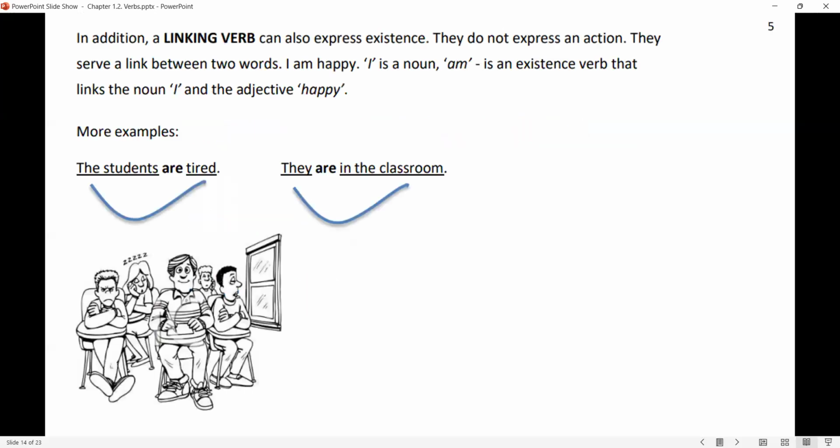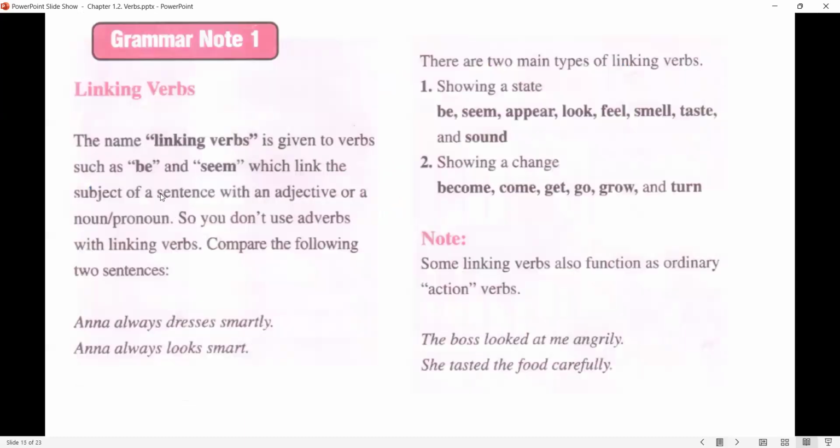In addition to stative verbs and action verbs, we have linking verbs too. What are linking verbs? Linking verbs connect the subject of the sentence to the adjective or to the object of the sentence. So, the student's: subject, are: linking verb, tired: adjective. They are in the classroom: They is the subject, in the classroom is the object. So the linking verb connects these two parts.